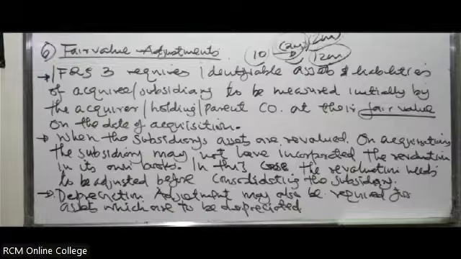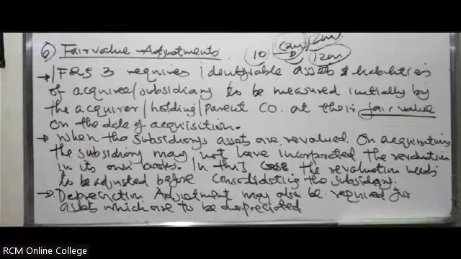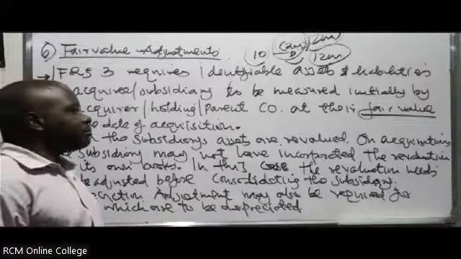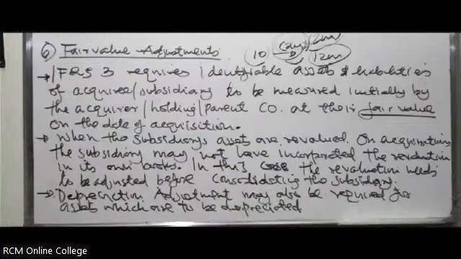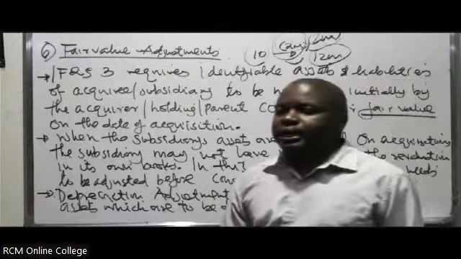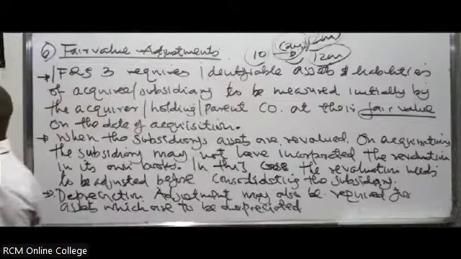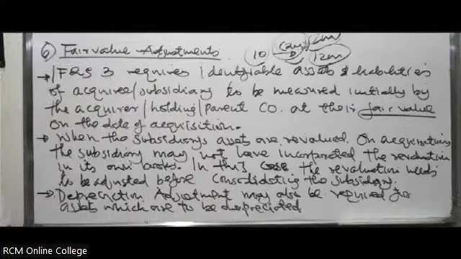So that's how you treat any fair value adjustments on the assets. It's a requirement. The parent company revalues the assets to fair value. If that happens, it means that the revaluation reserve that will be created is normally considered as a pre-acquisition revaluation reserve, which you consider when you are calculating the goodwill, because this now will end up being part of the net assets of the subsidiary on the date of acquisition, and therefore you'll consider it when you're calculating the goodwill.